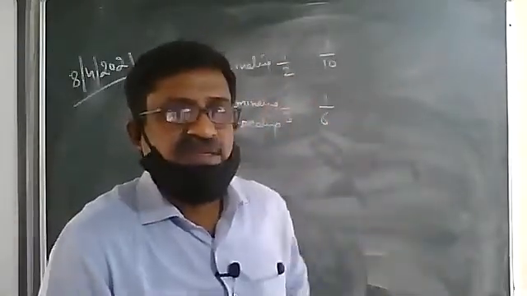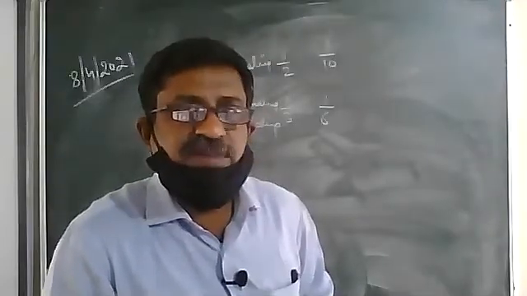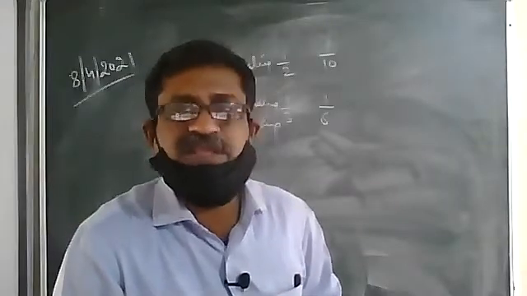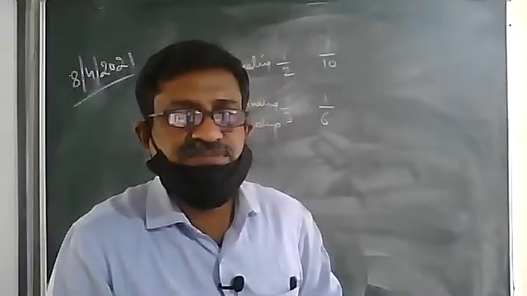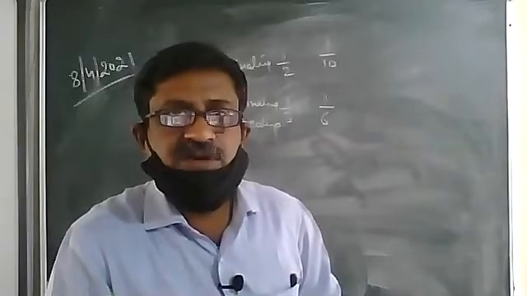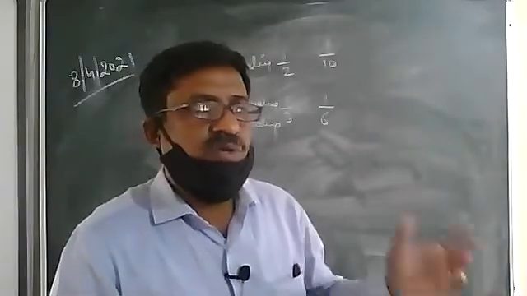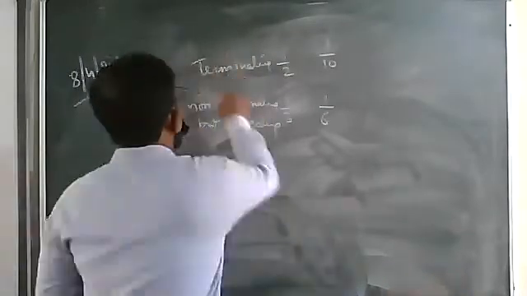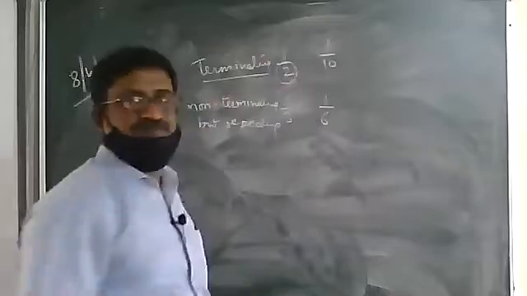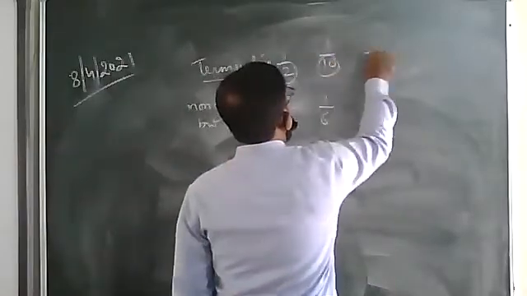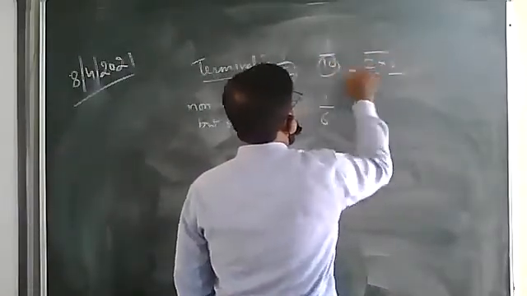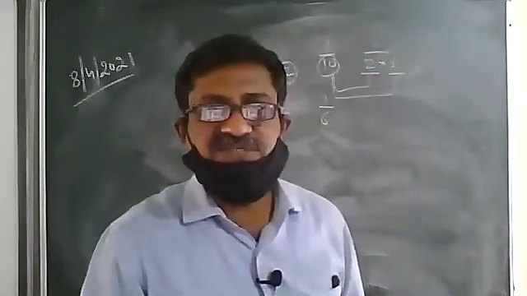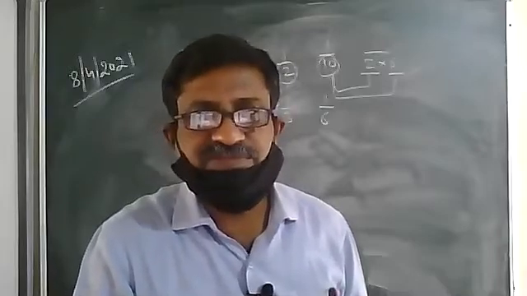One rule is there. The rule says if the denominator of the fraction in its simplest form has only 2 or 5 as factors, then it will terminate. It has terminated because the denominator is 2. This is terminated because we got 2 into 5. The factors we got were 2 as well as 5. And if the denominator has only the factors 2 and 5, then it will have a terminating decimal.